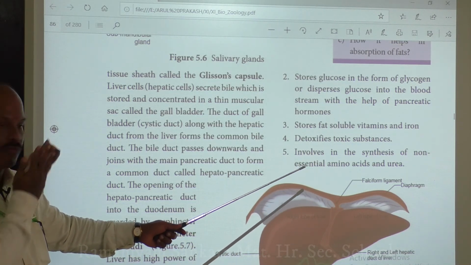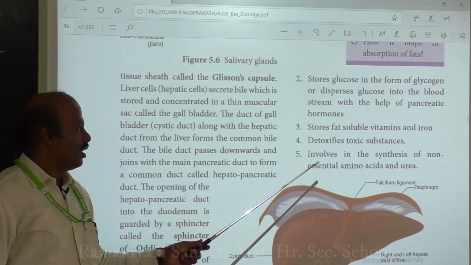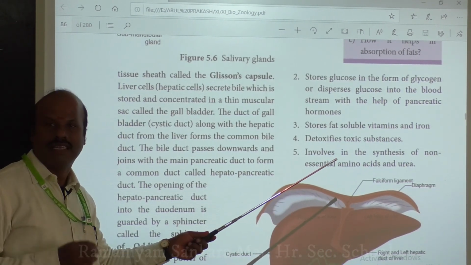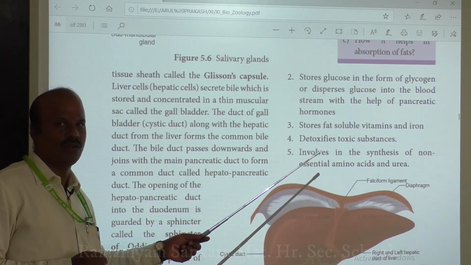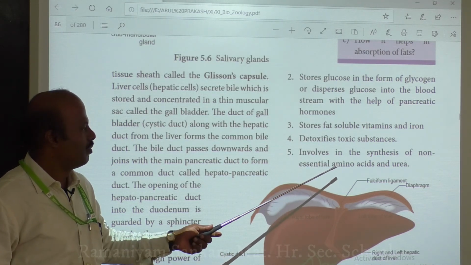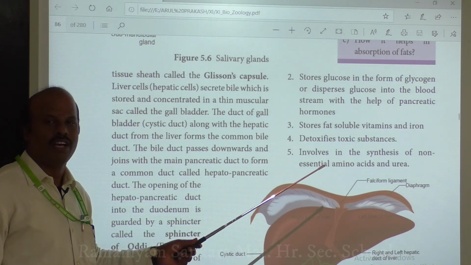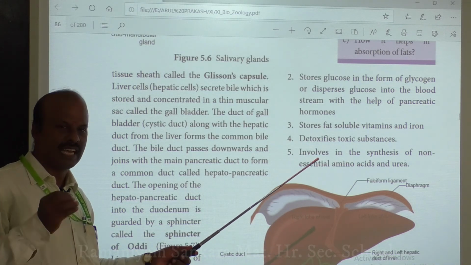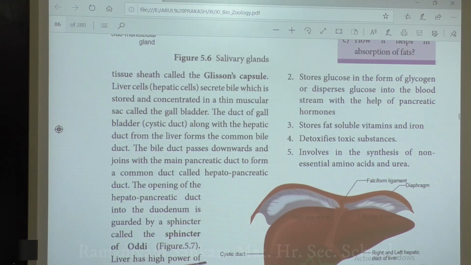Another important function of your liver is that it is a graveyard for dead cells. A lot of dead and aging blood cells are processed in the liver. So the liver is a site for removing all the old as well as the damaged blood cells. These are the five important functions of your liver.